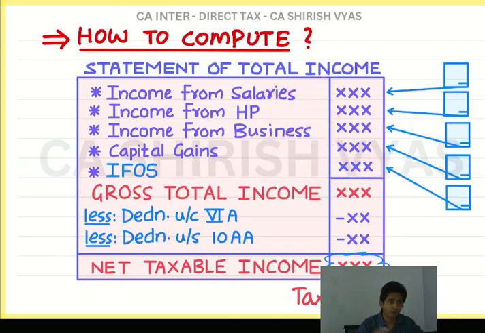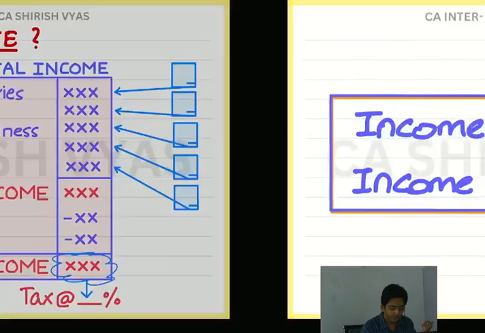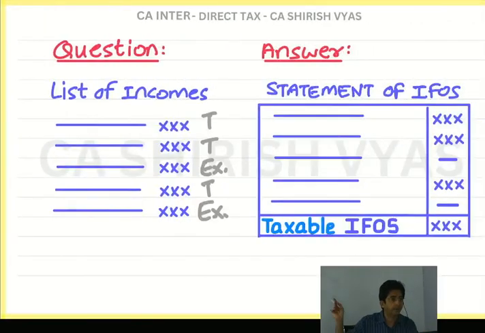All that will be totaled up and the grand total is called gross total. Then deductions, etc. In short, whatever we are studying, we try to connect with our main goal, which is to prepare this statement.